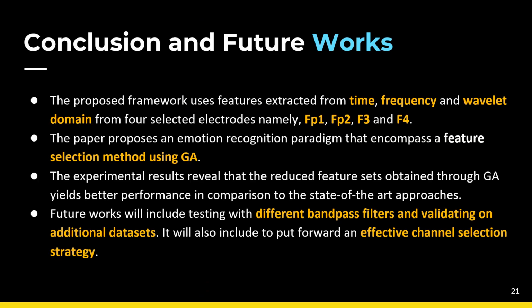Then we have the conclusions and further work sections, in which we have used the time domain, frequency domain, and wavelet domain for extracting the features and to create the high dimensional space. Those features have been extracted from four selected electrodes: FP1, FP2, F3, and F4. Then we are using a genetic algorithm for feature selection to get a better representation of the EEG data. And then we have shown the performance of our model, which has been better than the state of the art.